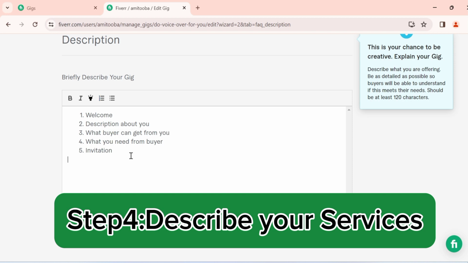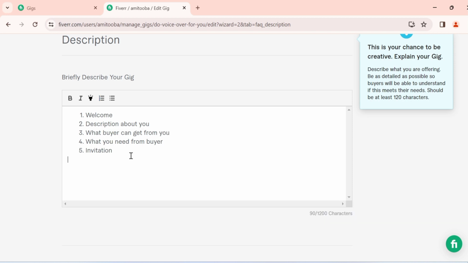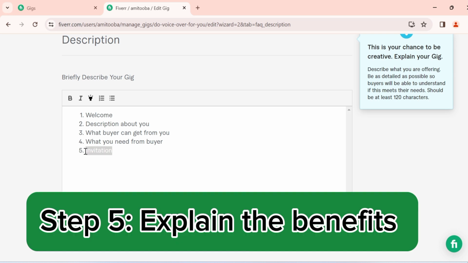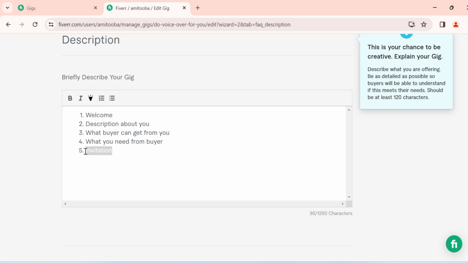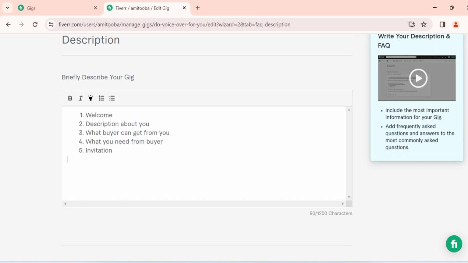Also, mention your services. Provide a clear and detailed description of the services you offer. Explain what buyers can expect from your gig, including delivery times and additional features and options available. Don't forget to emphasize the benefits buyers will gain from using your services. Focus on how your expertise can solve their problems, meet their needs, or help them to achieve their goals effectively.